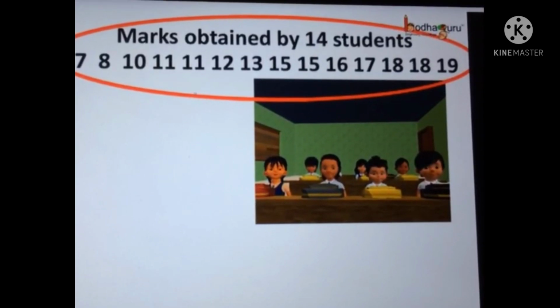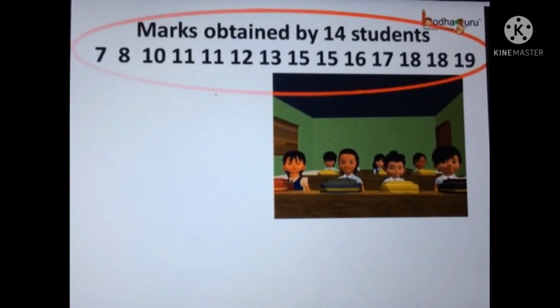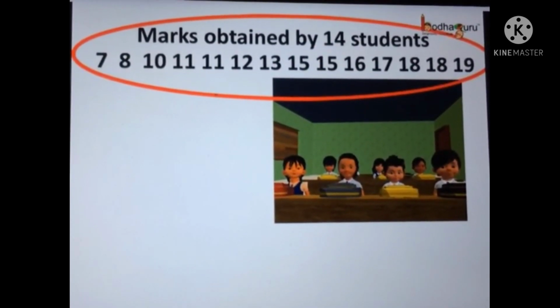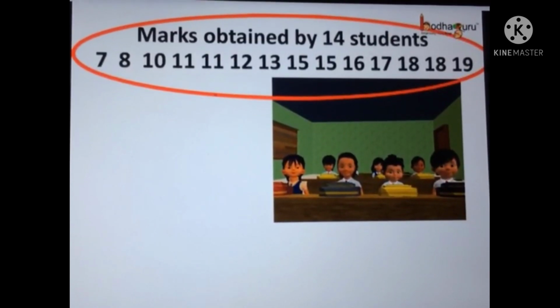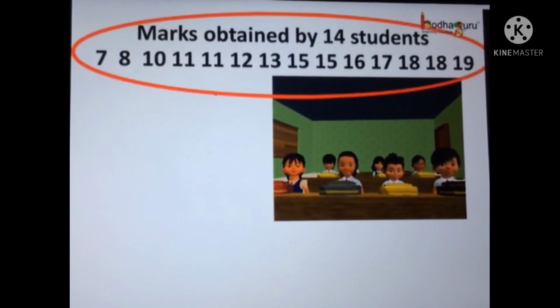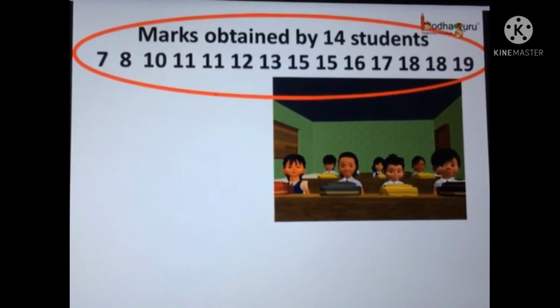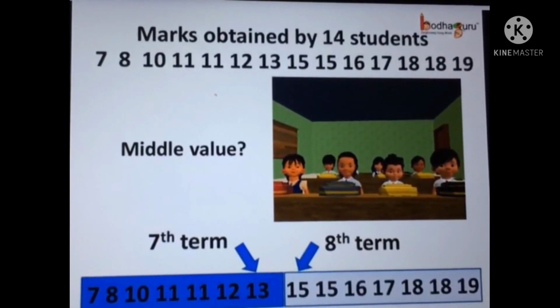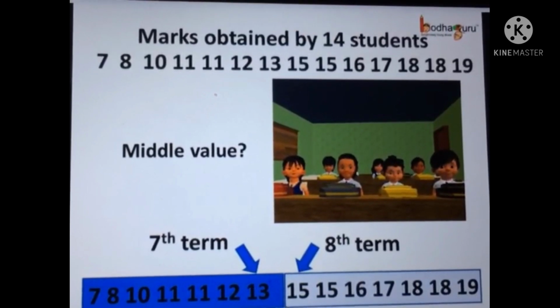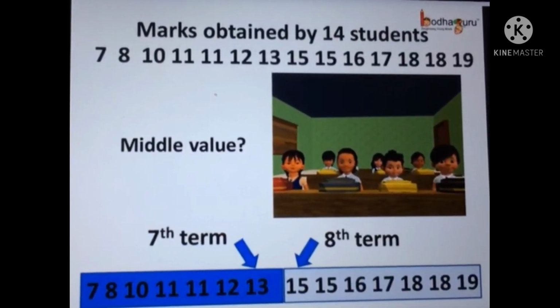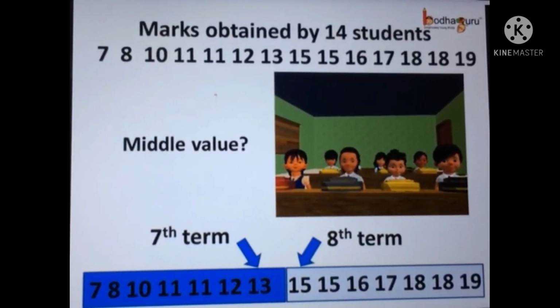Here, 14 students are there, and the marks are 11, 12, 13, 15, 15, 16, 17, 18, 18 and 19. Here we have arranged the students in ascending order of math score. Look at the scores.